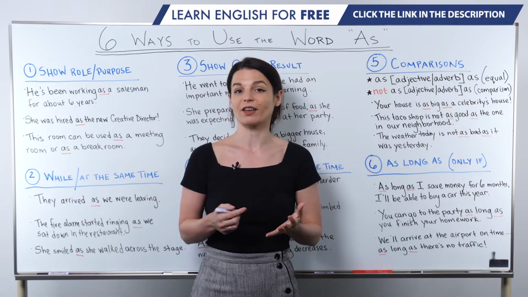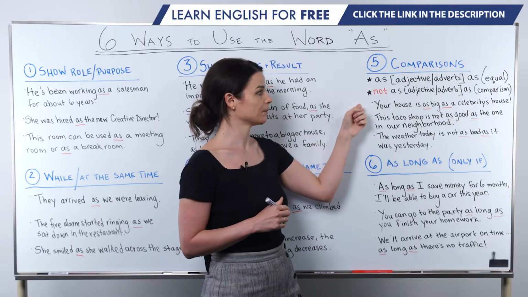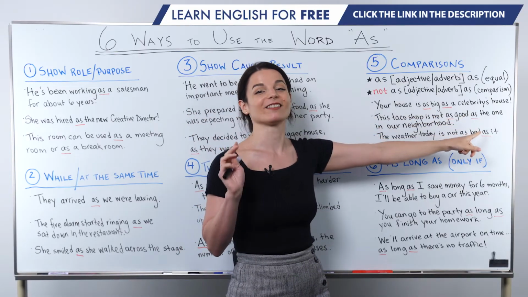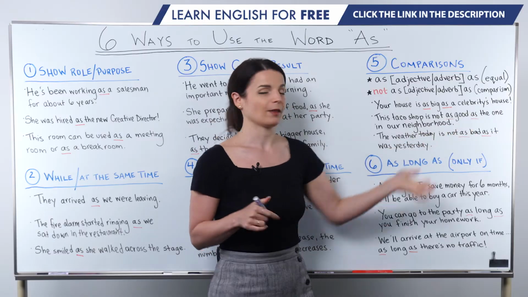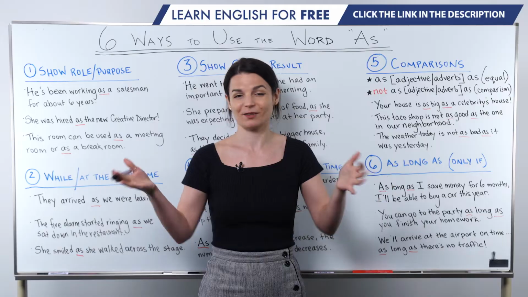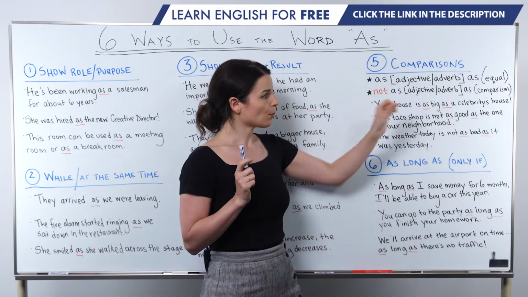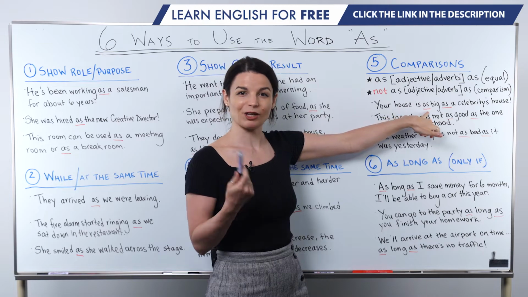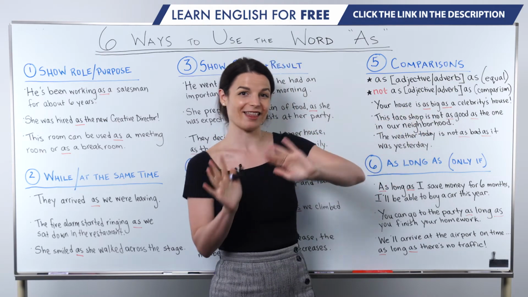So let's review with a couple of examples. First, your house is as big as a celebrity's house. So that's like saying your house is the same size as a celebrity's house. Maybe it's really big, right? The problem sometimes we see, I think maybe learners get a little bit confused about "as" and "than," right?